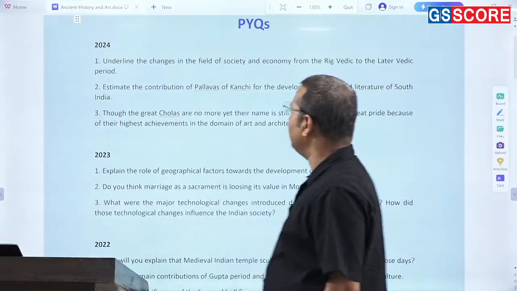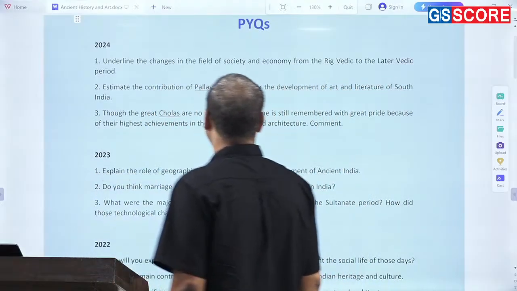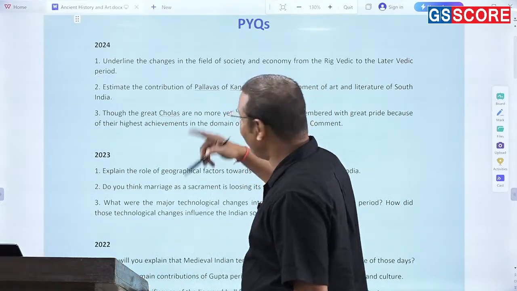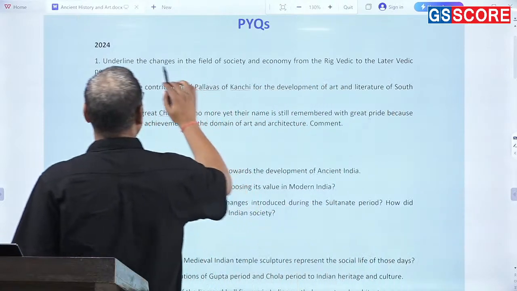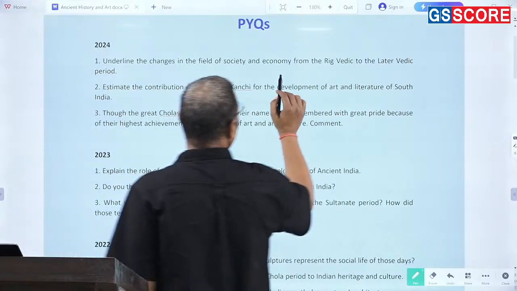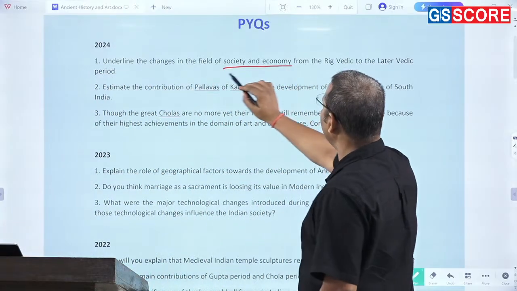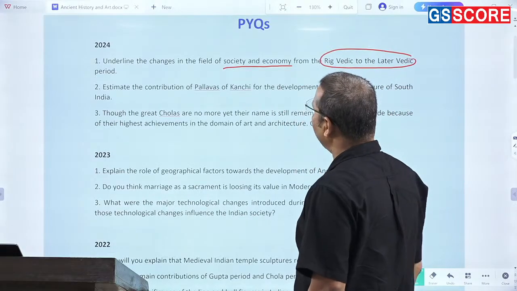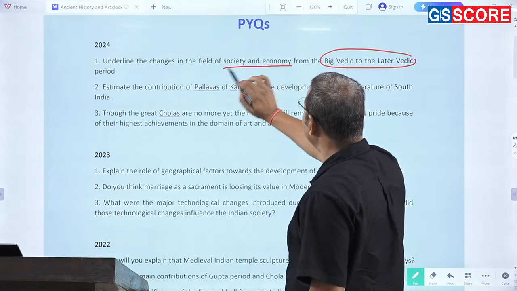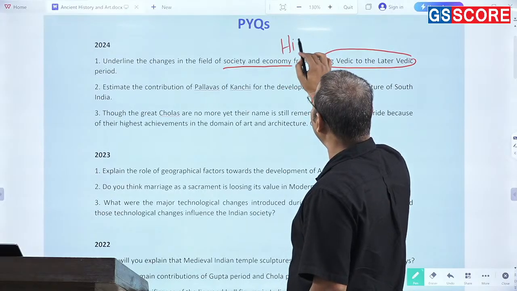If we see the questions of 2024, again, as I have been telling you, they are not following any pattern, and I think it is quite visible here. In 2024, one question they asked was from society and economy: the transition from the Rig Vedic to the later Vedic period. This question is precisely based on history rather than art and culture.